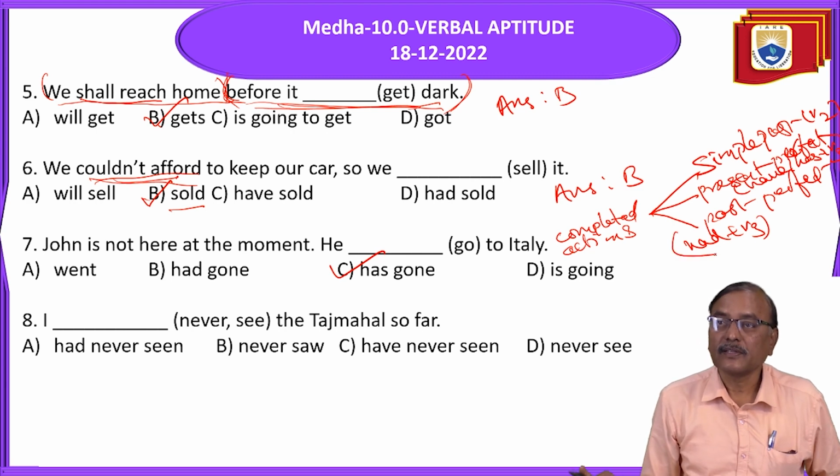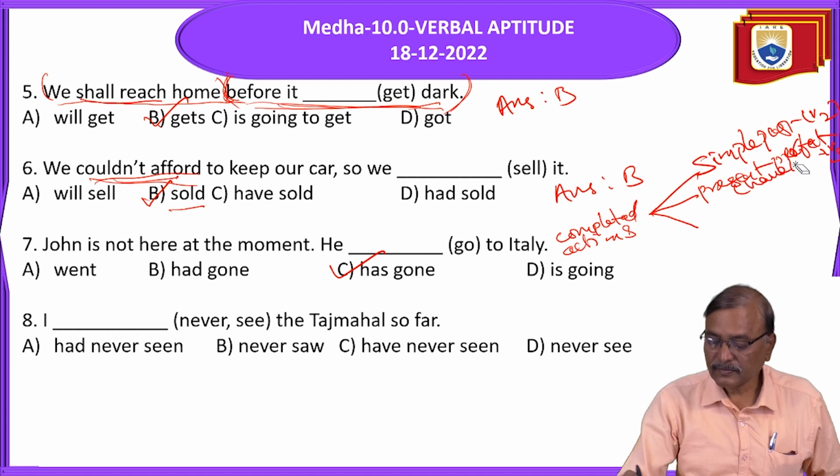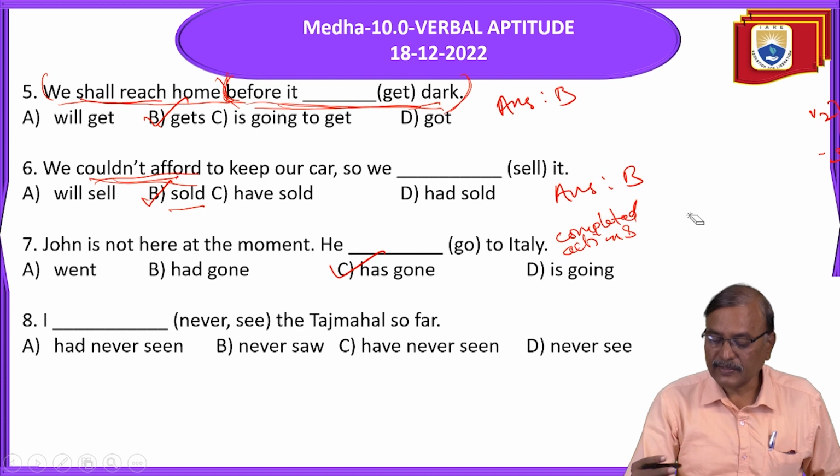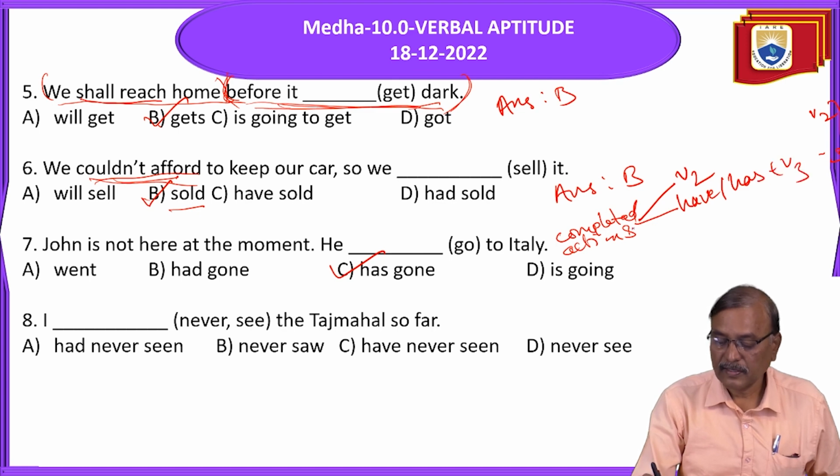Is it clear? Right? So again I will write this. For completed actions we use V2 form, we use have or has V3, we use had V3.